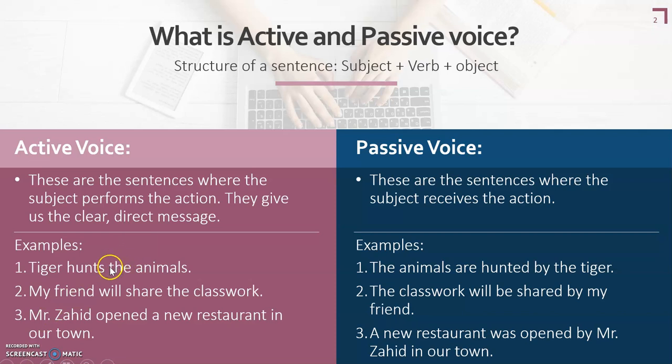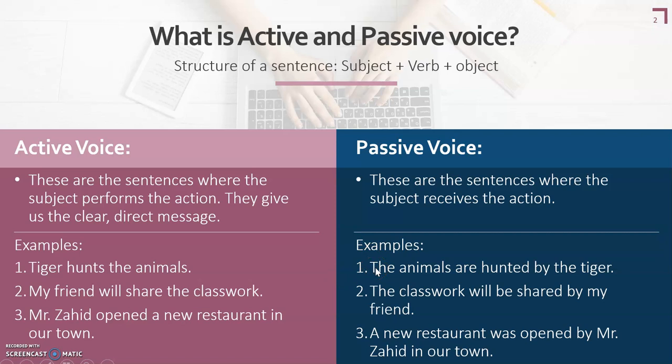Examples: active voice. Tiger hunts the animals. Here tiger is the subject, hunts is the verb, and animals is the object. Subject, verb, object. Second, my friend will share the classwork. Again, this is a sentence with subject, verb, object. Mr. Zahid opened a new restaurant in our town. Now, these three sentences are in active voice but in different tenses. So, we are going to learn how these tenses are changed into passive voice.